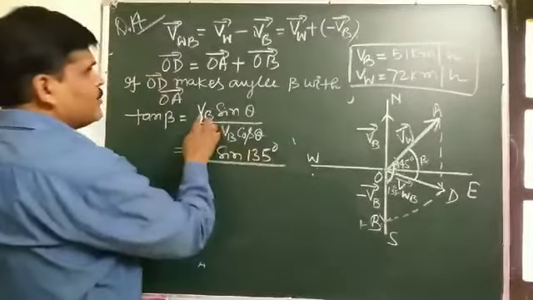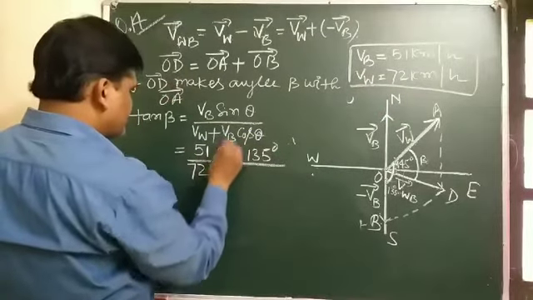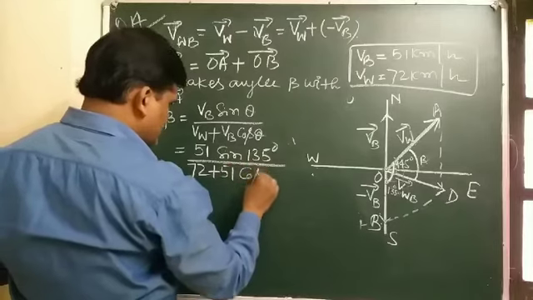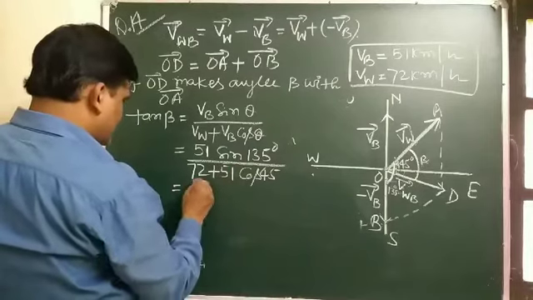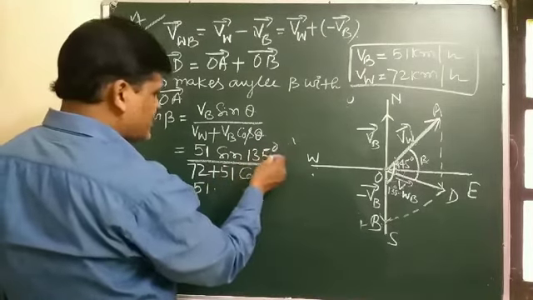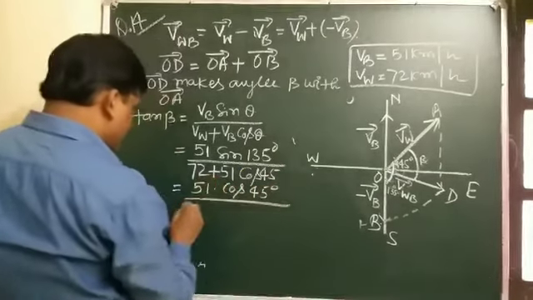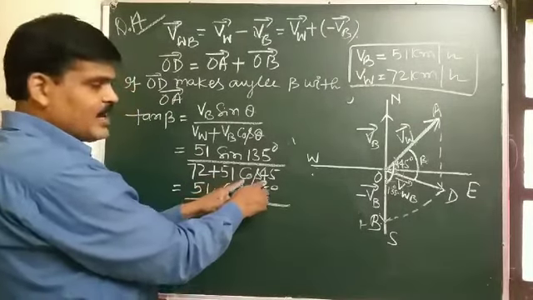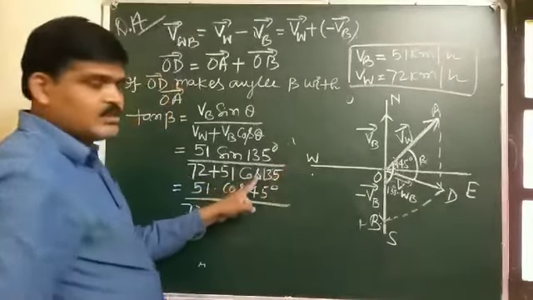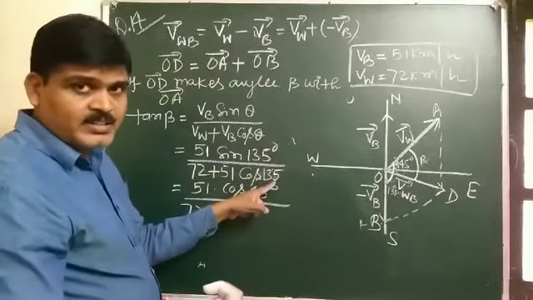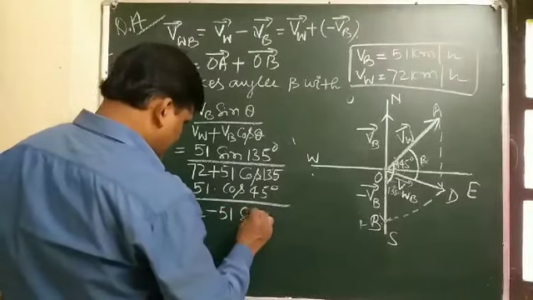Now VW is 72, and again VB is 51 with cos 135, which is cos of 90 plus 45, and cos of 90 plus theta is minus sin theta. So this will be minus 51 sin 45.